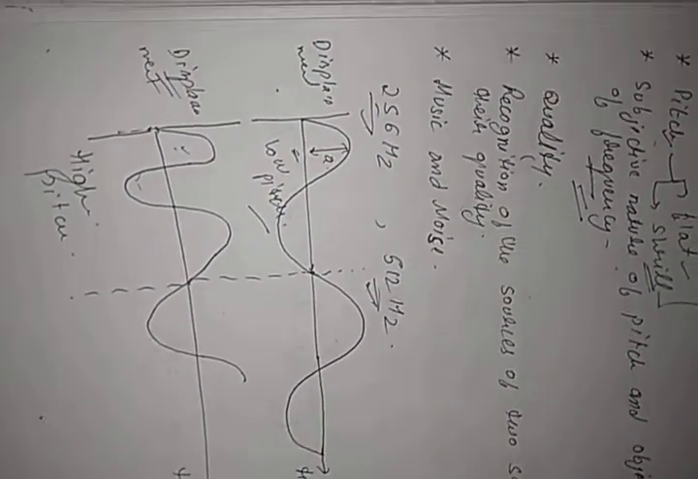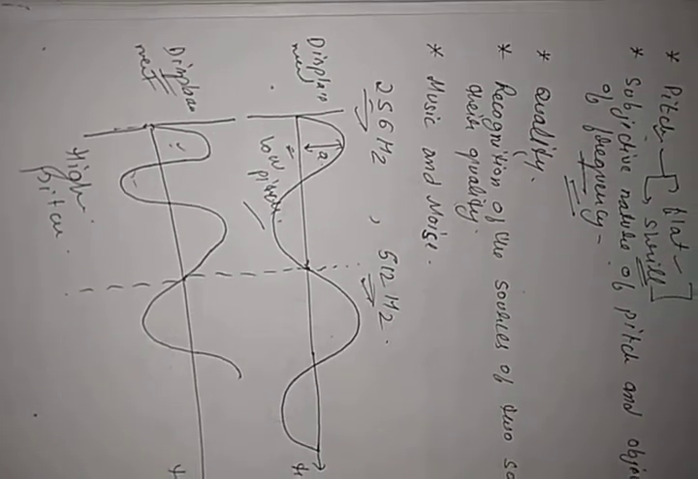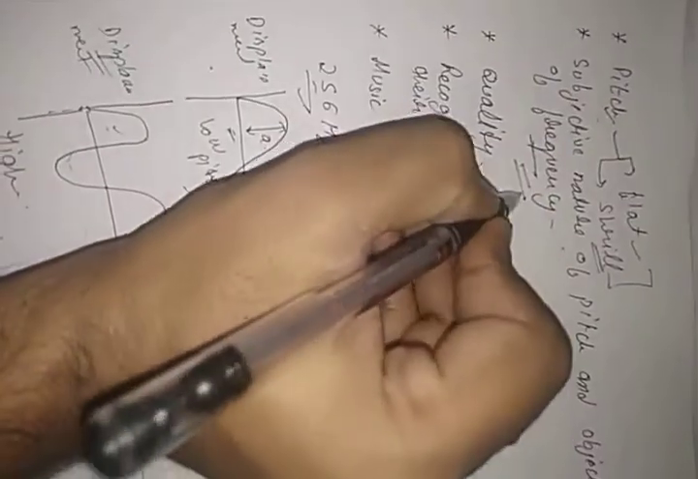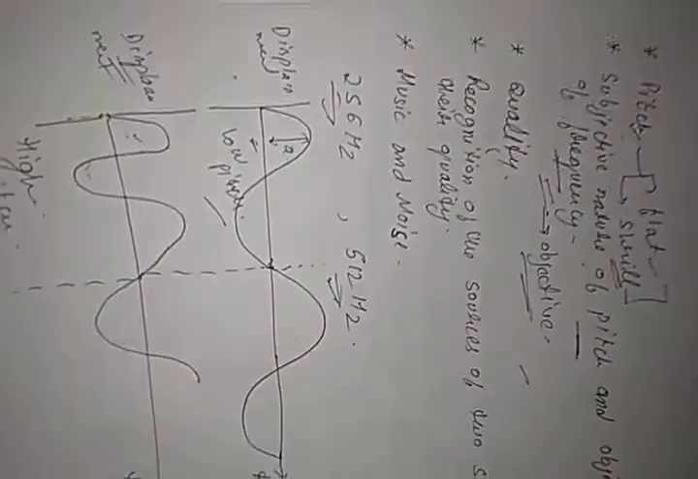It does not depend on the sensitivity of the listener. So frequency is objective. That means objective qualities are those which are measurable and do not depend on the sensitivity of the listener. Subjective nature is of those which depend on the sensitivity of a listener. Clear? That is pitch. Clear?